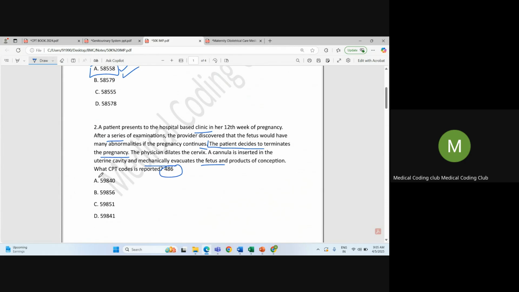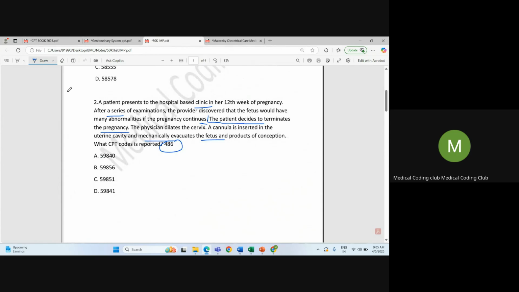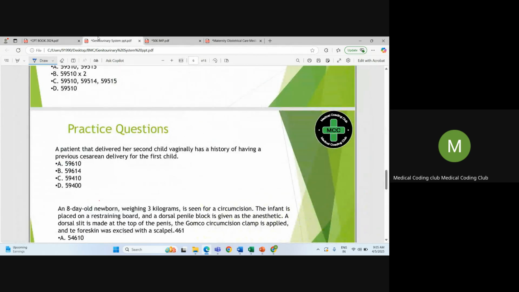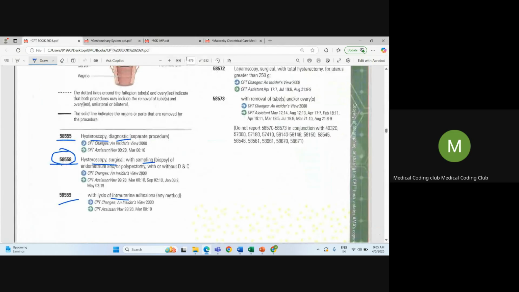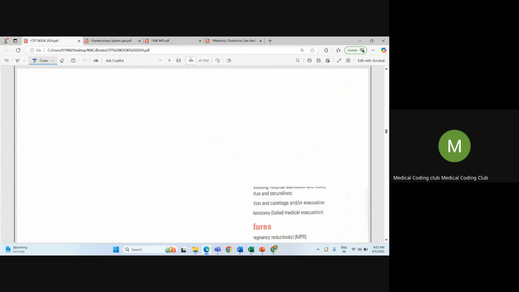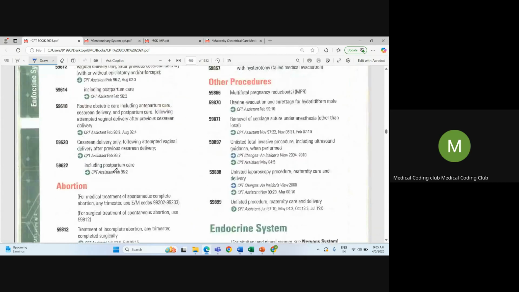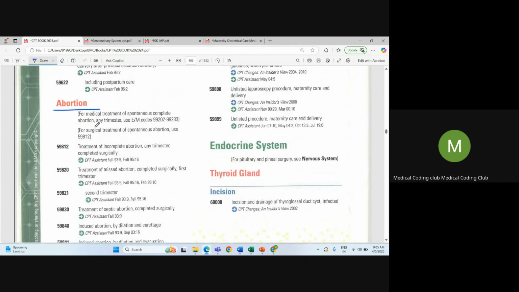I'll explain the abortion concept first, then we will find the correct answer for this. Here the keyword is that the patient decides to terminate the pregnancy. That means it's an induced abortion, an intentional abortion. So here you can see this is the abortion code set.